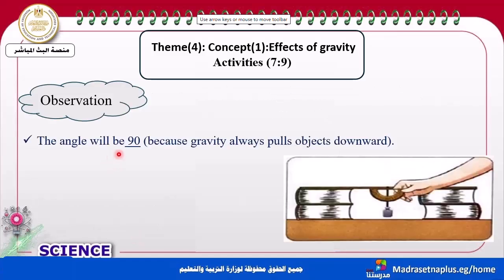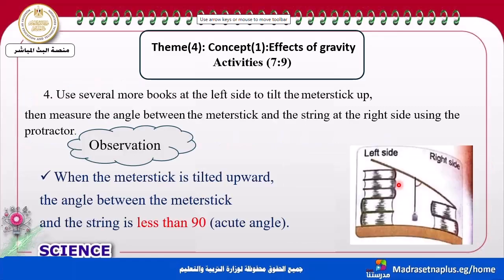What can you see? The angle will be 90. Why is it 90? Why is it a right angle? Because gravity always pulls objects downward. Again, gravity always pulls objects downward. So that's why the angle here is 90 and the number of boxes at both sides is equal.